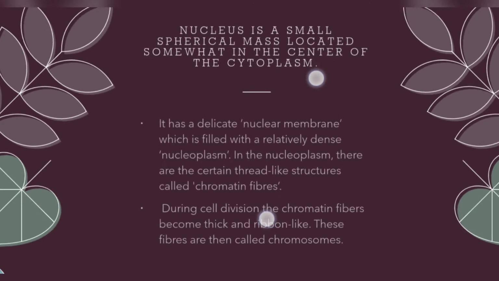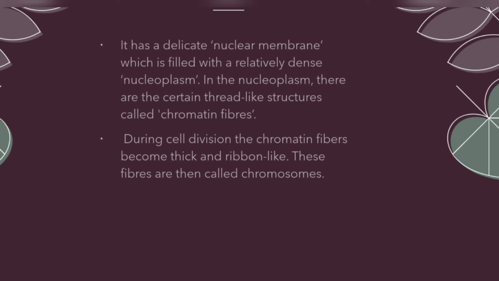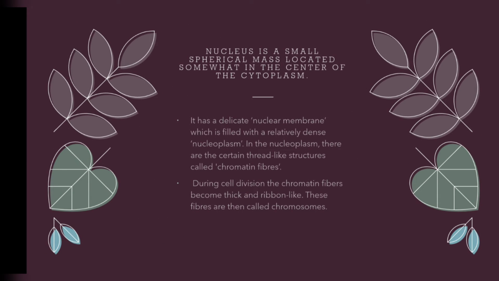Okay, it has a delicate nuclear membrane which is filled with relatively dense nucleoplasm. In the nucleoplasm there are certain thread-like structures called chromatin fibers. I have given the diagram in the last slide, I will show you that also.